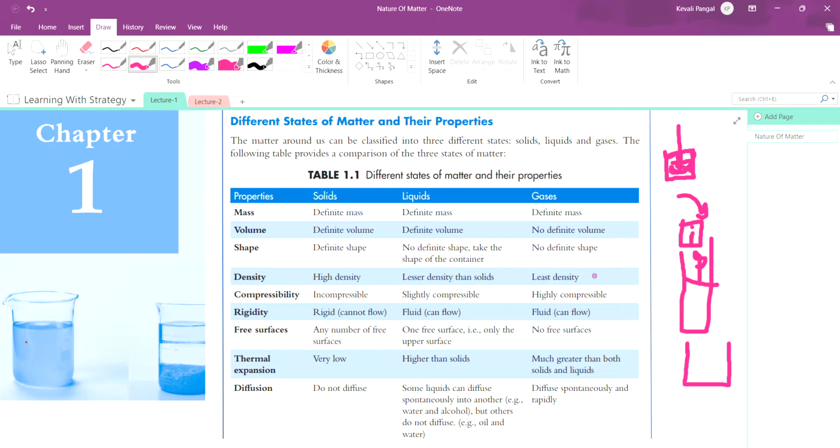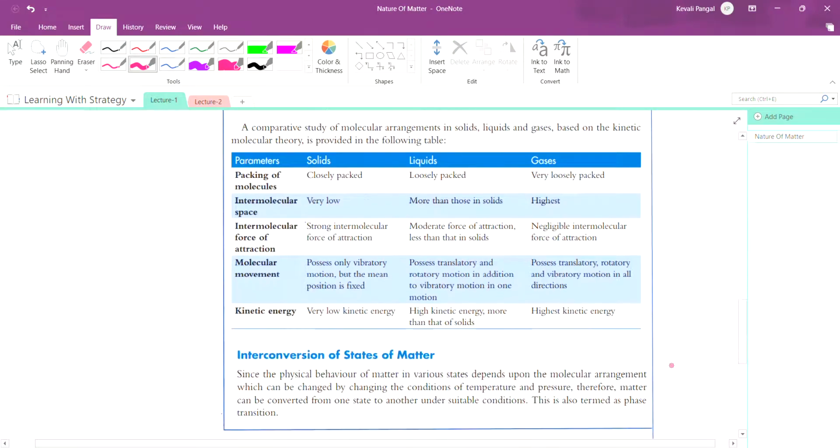So solids do not intermix their molecules with each other. Some liquids can diffuse spontaneously into others, for example water and alcohol, but others do not, for example oil and water. Water and alcohol can intermix with each other, but oil and water cannot. You can see oil forms a different layer above the water surface. Gases diffuse spontaneously and rapidly. Therefore, we were advised to wear masks during COVID. So now